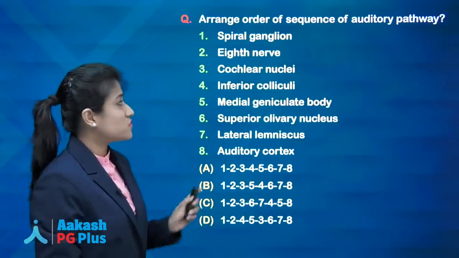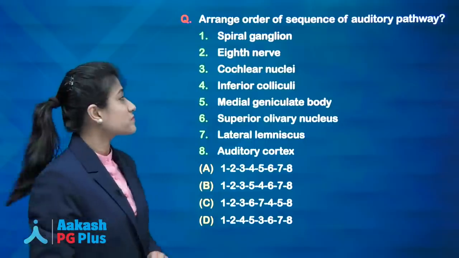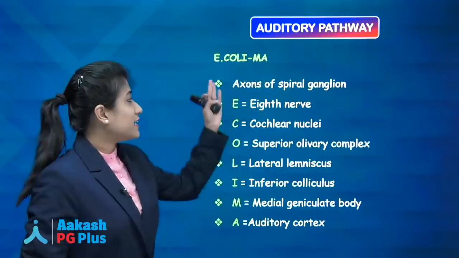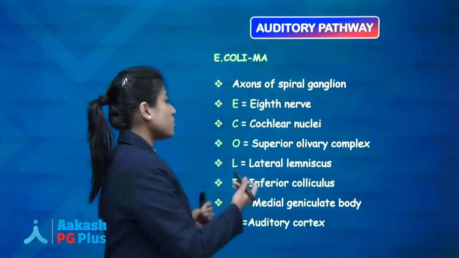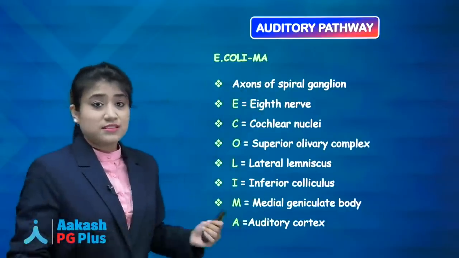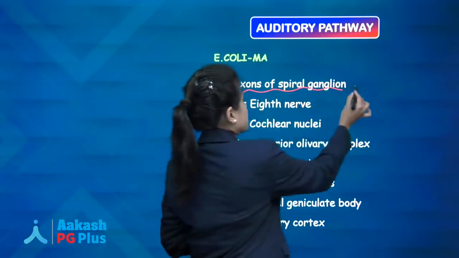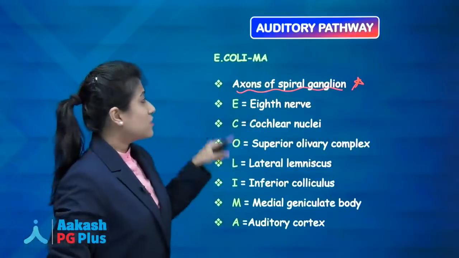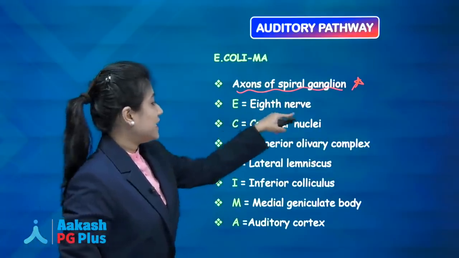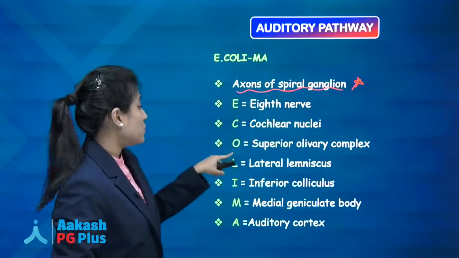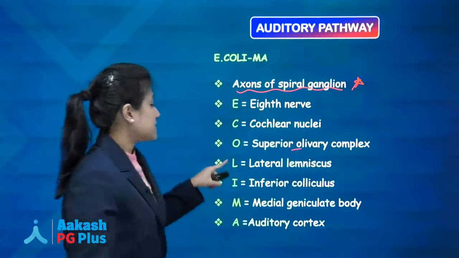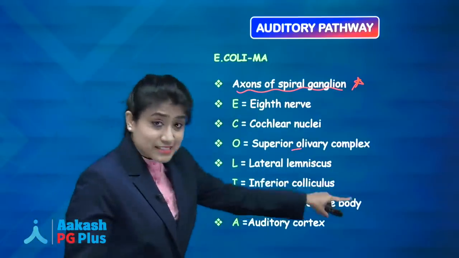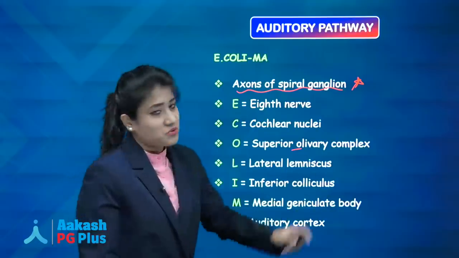So now first we will talk about the auditory pathway. You know the mnemonic for remembering the auditory pathway is E Coli Ma, and we know that 8th nerve is nothing but the axons of spiral ganglion. These axons of spiral ganglion are forming 8th nerve. So now starting with our mnemonic, E is 8th nerve, C is cochlear nuclei, O is superior olivary complex, L is lateral lemniscus, I is inferior colliculus, M is medial geniculate body, and A is auditory cortex.